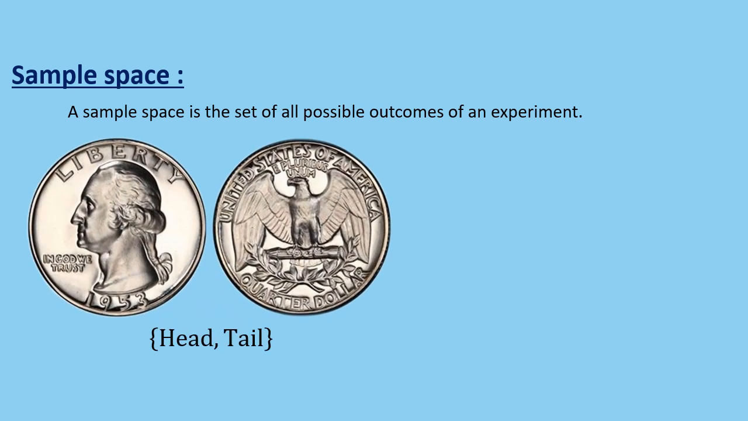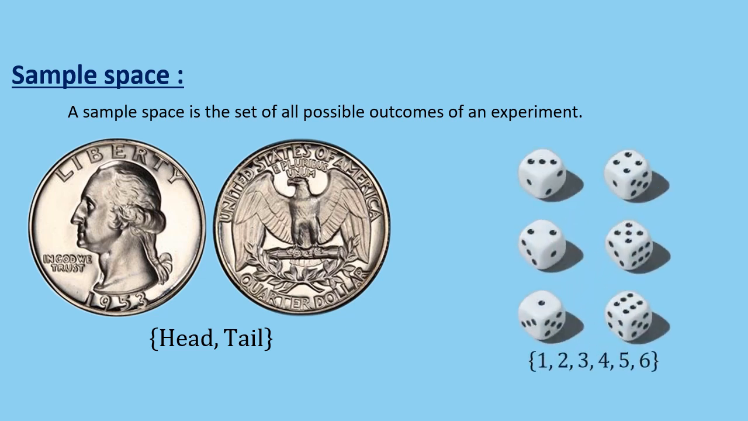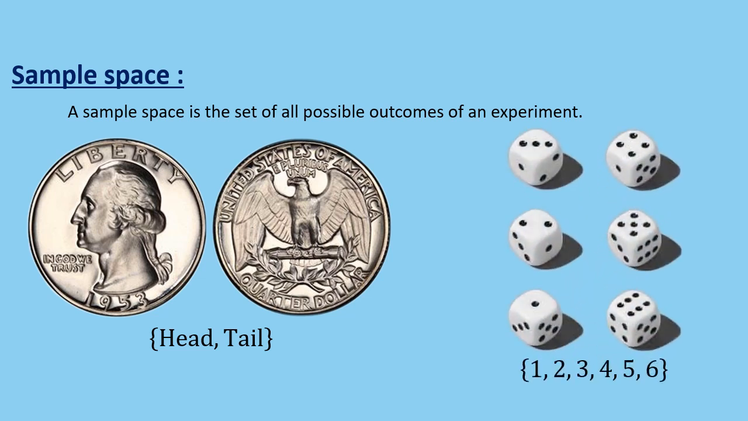A sample space is the set of all possible outcomes of an experiment. For example, if we flip a coin, the sample space is the set of all possible outcomes, heads or tails, and if we roll a die, the sample space is the set of numbers 1, 2, 3, 4, 5, and 6.